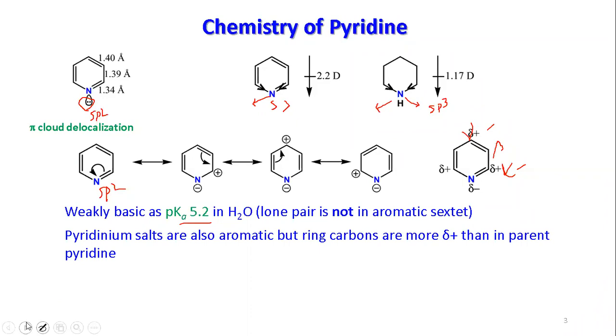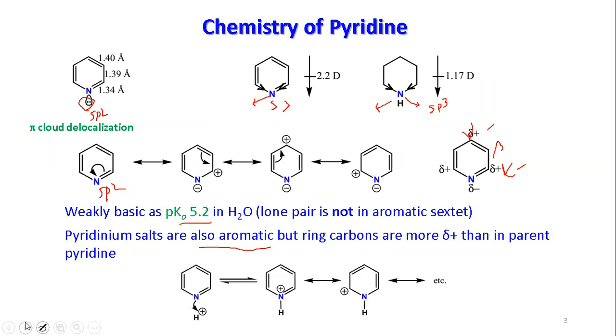Another part is the pyridinium salt, which also has aromatic character. In that case, the ring carbons have more delta positive character than pyridine itself. So that is one of the important parts here.